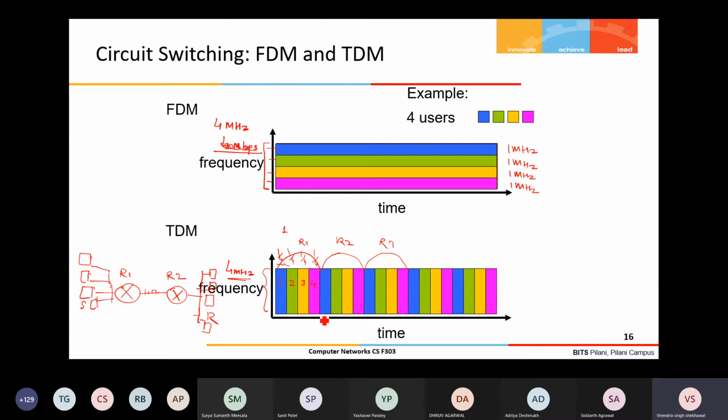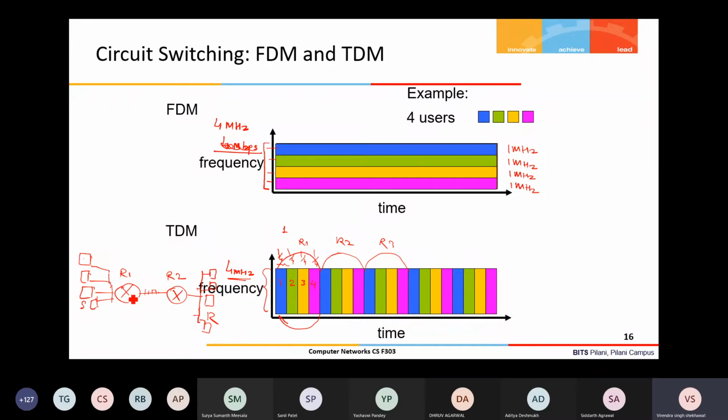Now, this slot time means in each round there is a fixed slot time. So the first user's data will go, then the second user. Initially every user knows where their time slot starts, right? So synchronization is required among all the devices. Physical clock synchronization is almost impossible, so different mechanisms are used, right? But let us assume that in some way the synchronization is achieved, and that is a must.